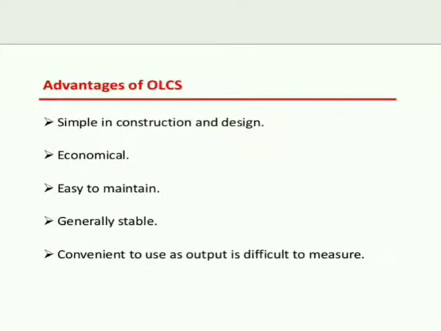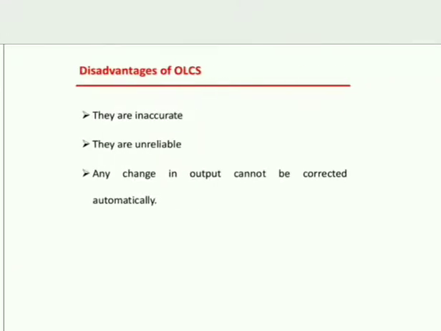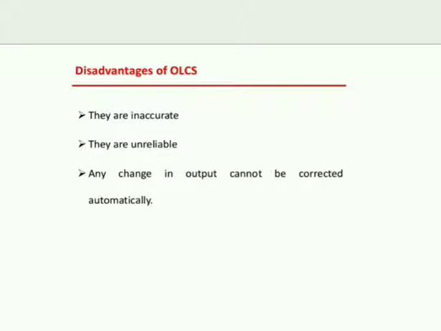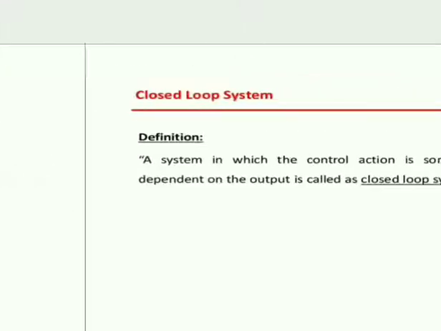Advantages of open loop control system: simple in construction and design, economical, easy to maintain, generally stable, convenient to use where output is difficult to measure. Disadvantages: they are inaccurate, they are unreliable, and any change in output cannot be corrected automatically.